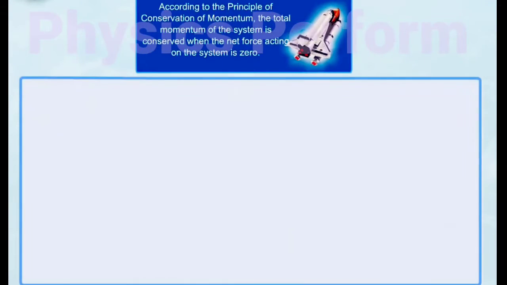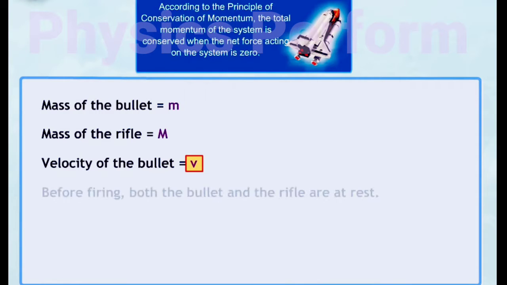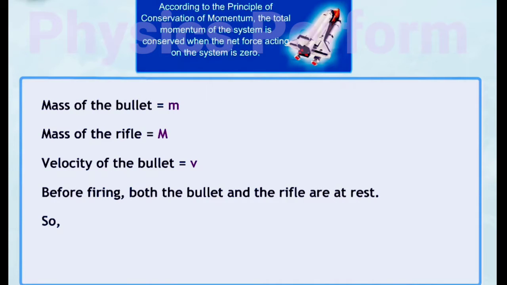Consider the following case. Let the mass of a bullet be m, the mass of a rifle capital M, and let the velocity of the bullet be v. Before firing, both the bullet and the rifle are at rest. So, total initial momentum is equal to 0.